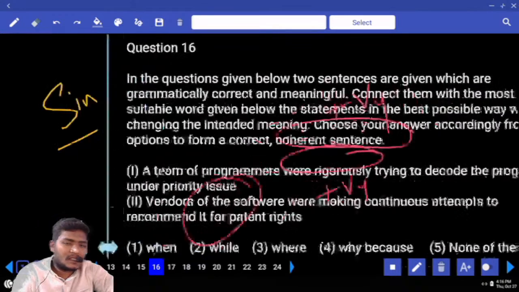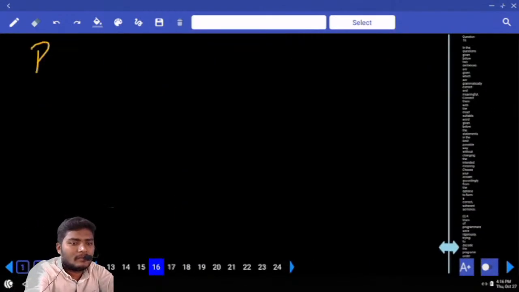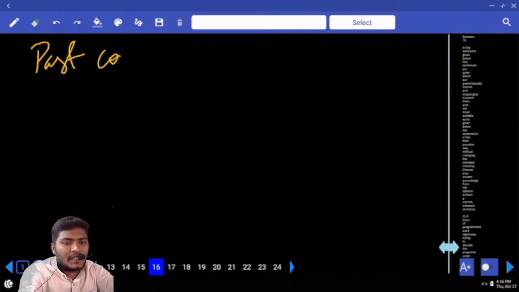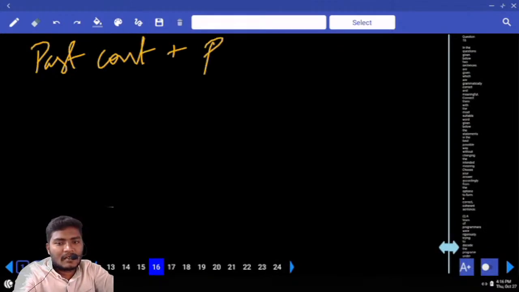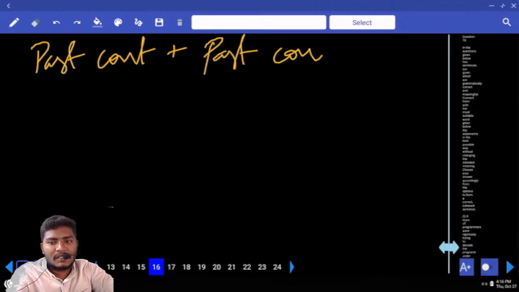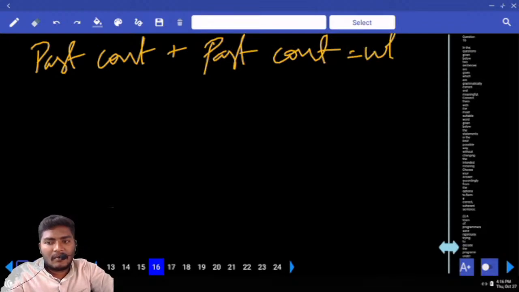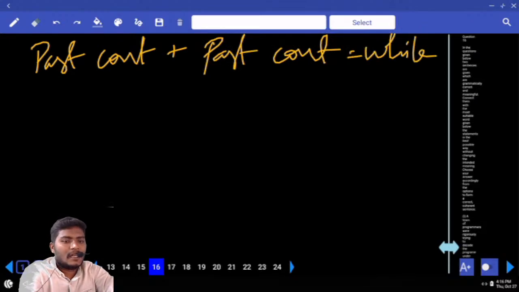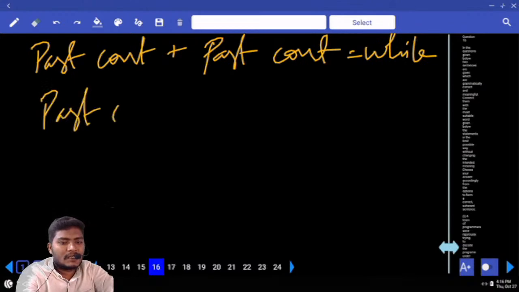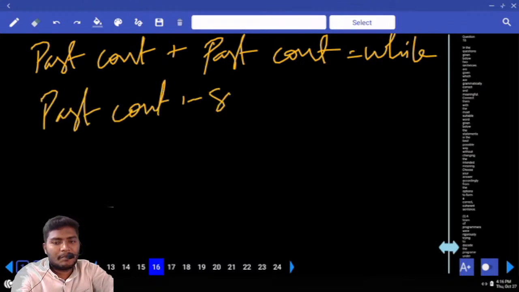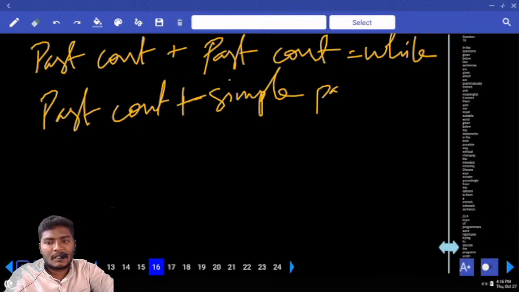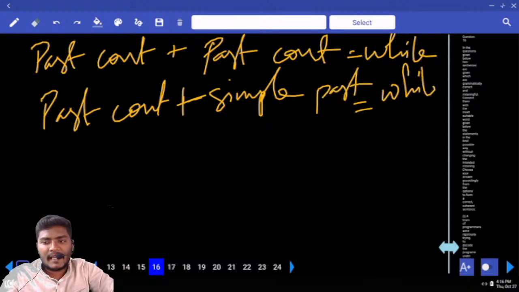Write down the indicators. Past continuous plus past continuous can be combined with a while. Next, past continuous plus simple past can be used with the combination of while as well as when.